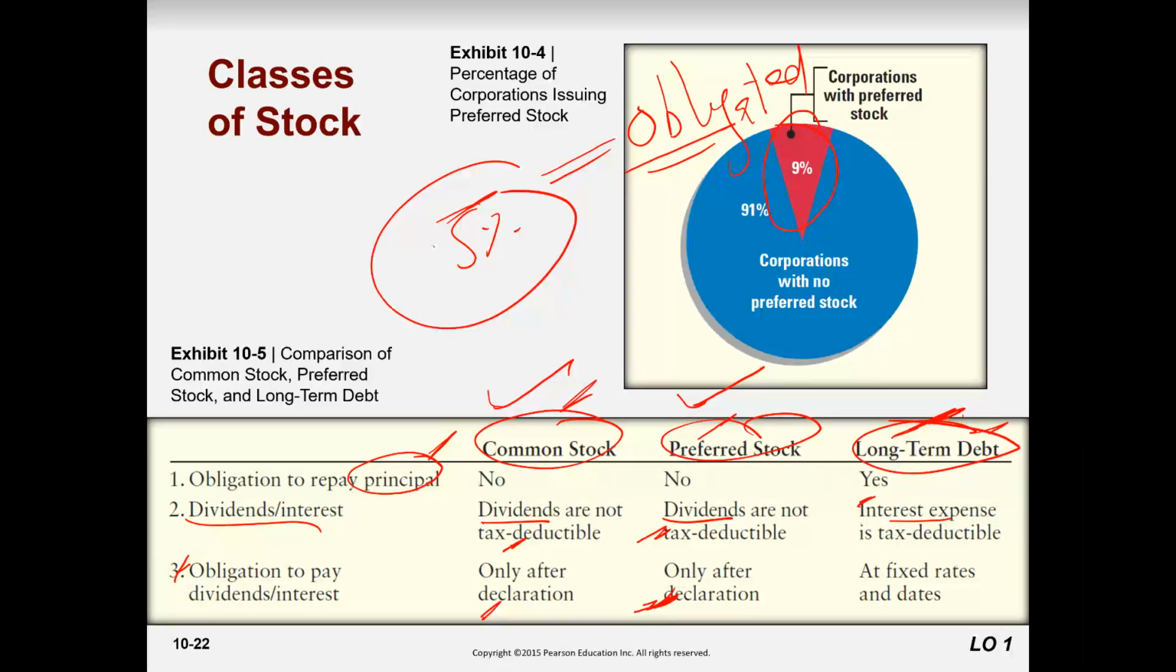But in the case of bonds, you must pay on whatever dates are printed on the bonds, 1st January and 1st July. You must pay on these specified dates.